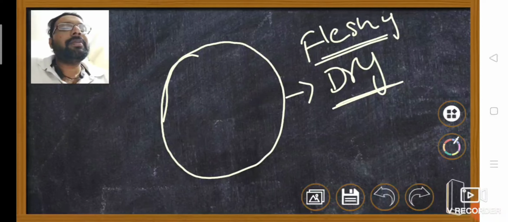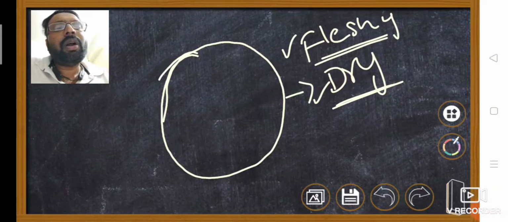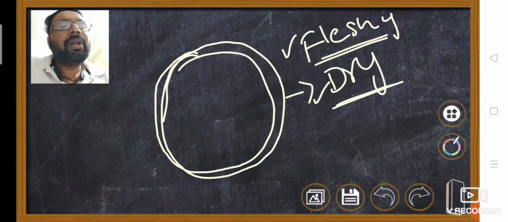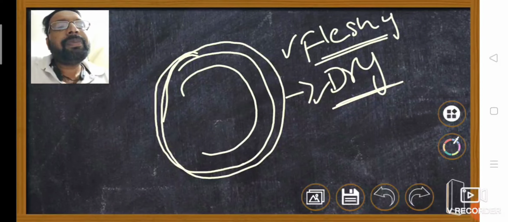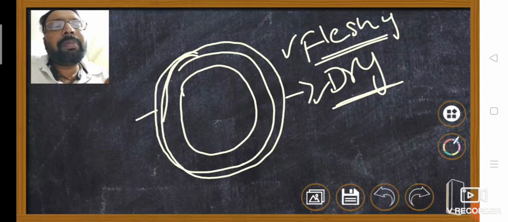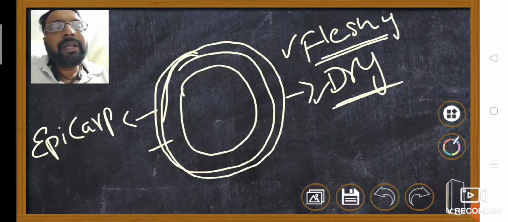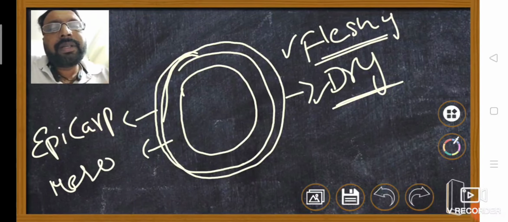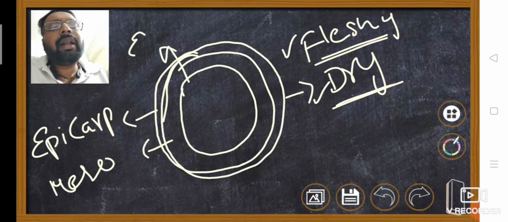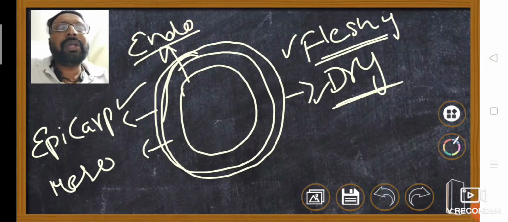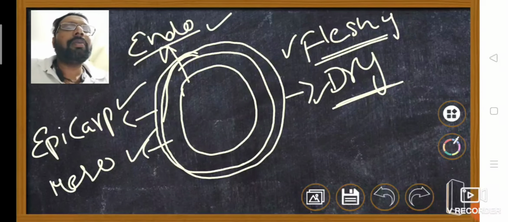In the fleshy fruit, the fruit wall is differentiated into the outer epicarp, the middle mesocarp, and the inner endocarp. When the fruit wall is differentiated into epicarp, mesocarp and endocarp, it is called a fleshy fruit.